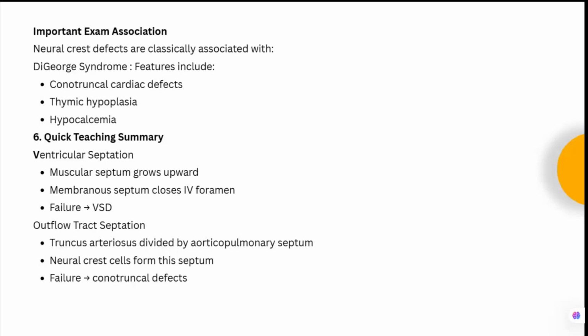Now let us see the summary. This ventricular septation, it is a muscular septum which grows upwards from the floor of the ventricles. Then the membranous septum will close the interventricular foramina. Failure will lead to the ventricular septal defect. Then outflow tract septation, that also we have discussed. Truncus arteriosus is divided by the aorticopulmonary septum. The neural crest cells form this particular septum and failure will lead to the conotruncal defect.